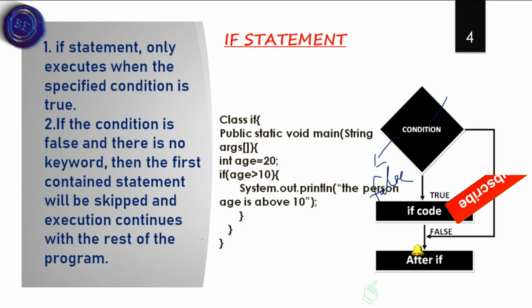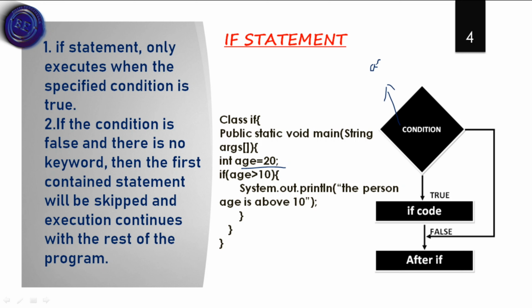So here is an example. I consider a class named if, and in that class I take a variable named age with a value of 20. If the age is greater than 10, that is the condition. The actual age is 20, and 20 is greater than 10, so the statement is true. When the statement is true, the if code will be run.